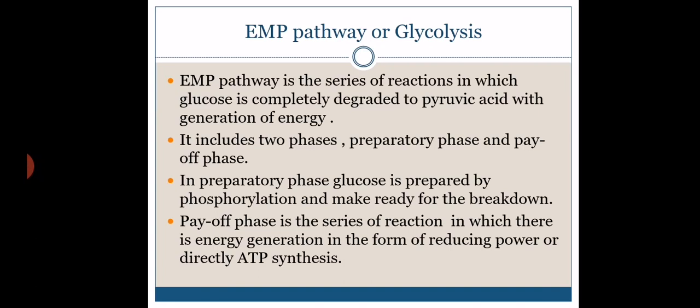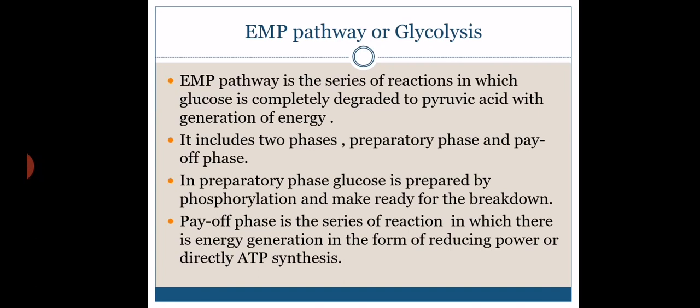Anabolic reactions represent the biosynthetic type of reaction, meaning there is biosynthesis of different macromolecules occurring in the cell, for example proteins as well as DNA, RNA, and other macromolecules, which are an essential part of the cell. Catabolic reactions represent the biodegradative type of reaction, meaning complex compounds are converted into simpler ones by releasing energy. The energy released from catabolic reactions is utilized for anabolic reactions, and this is nothing but ATP, which acts as a coupling agent between the two reactions, anabolic and catabolic. Together they are called metabolic reactions or metabolism.